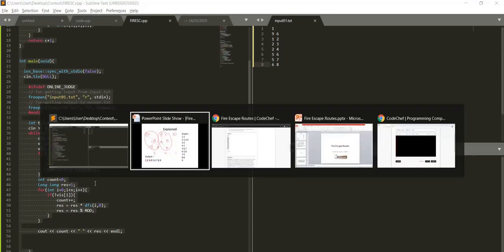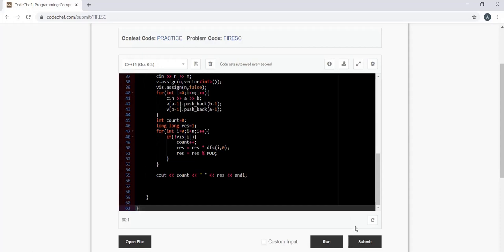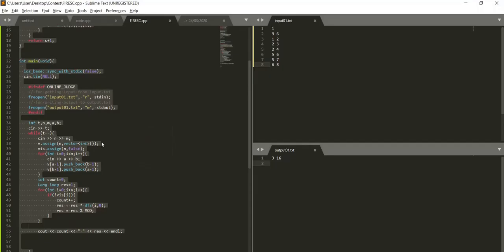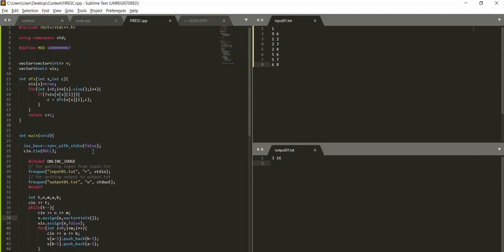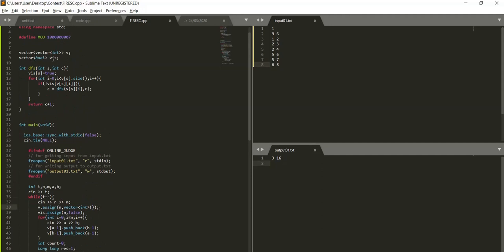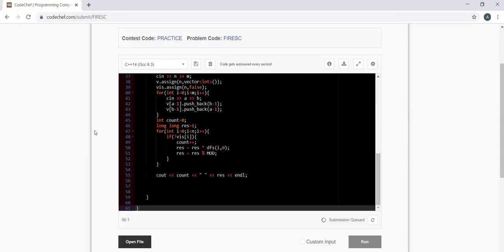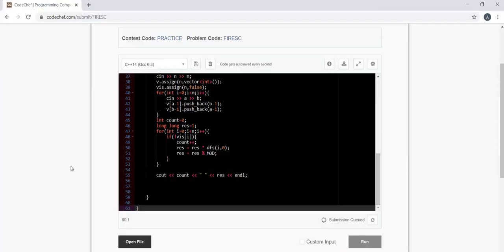Let's submit it on CodeChef. So here we have the problem. Let's do the submit and let's see what happens. The way we are storing the graph here, that is vector of vector, is very optimal because it's a dynamic array and it saves a lot of space compared to the matrix format. This is the input and output template for my code.